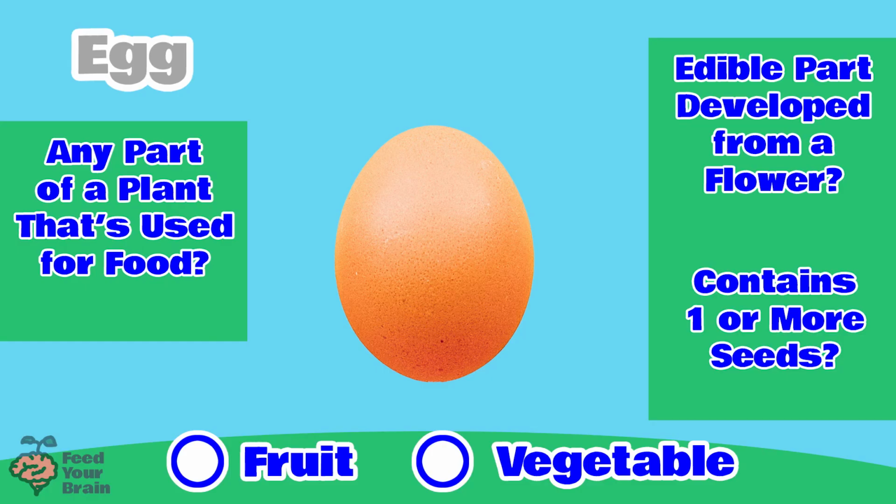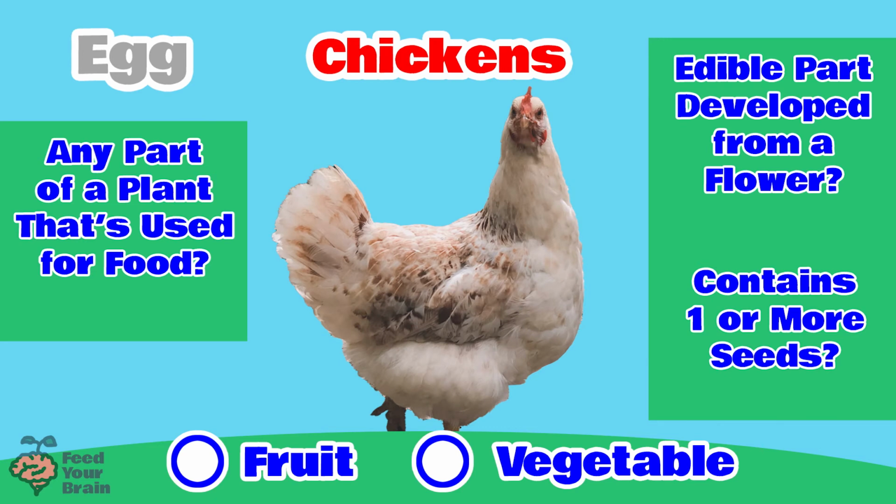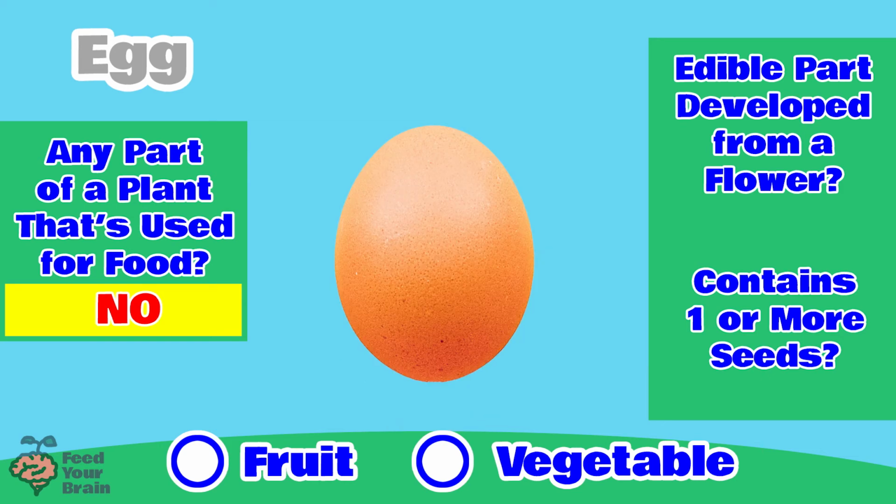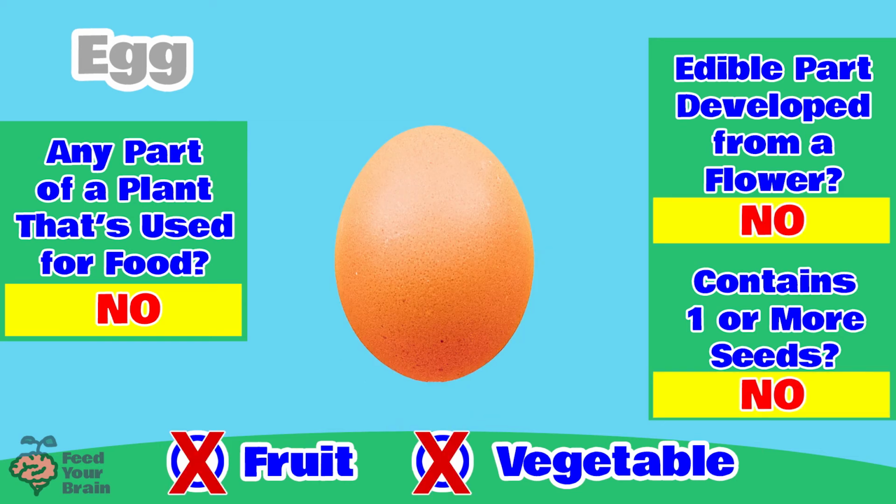How about an egg? Is an egg a fruit or a vegetable? Let's look at the 3 questions to find out. First, is an egg from a part of a plant that's used for food? What do you think? Where do eggs come from? Oh, that's right, eggs come from chickens. So the answer is no, eggs do not come from any plant. So eggs are neither a fruit nor a vegetable.